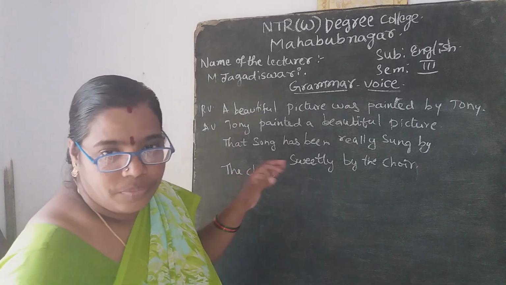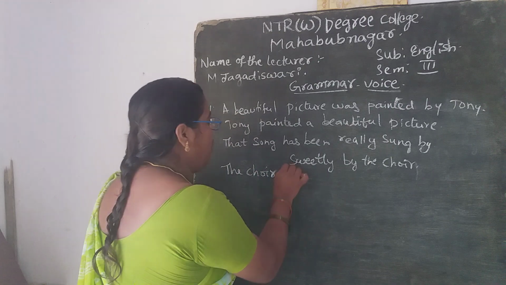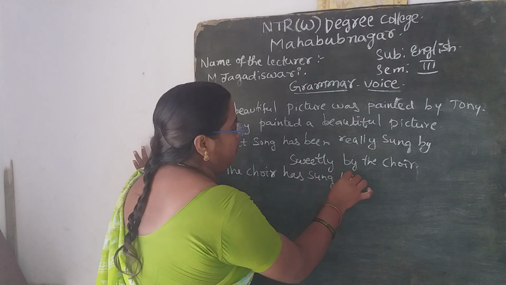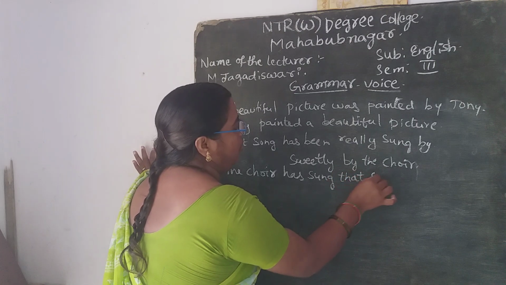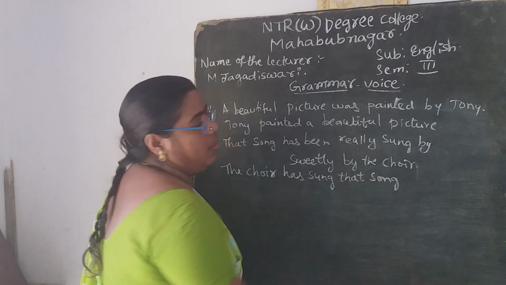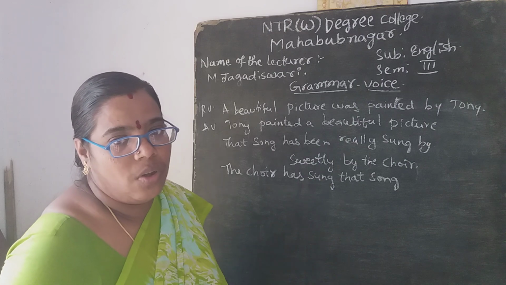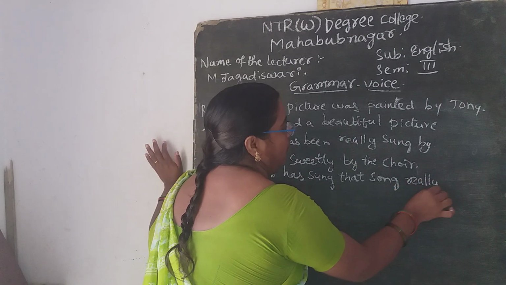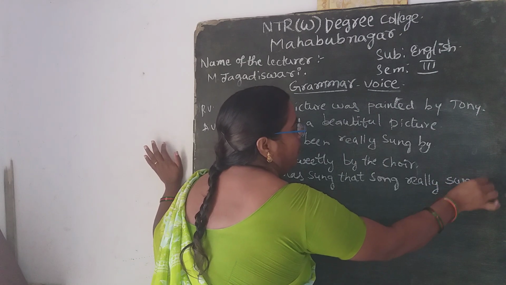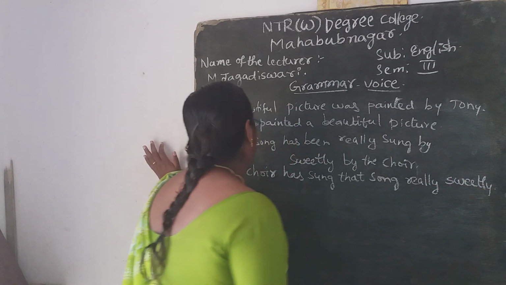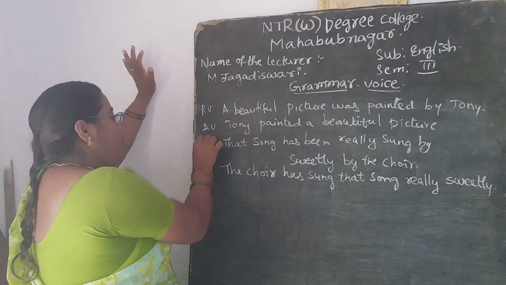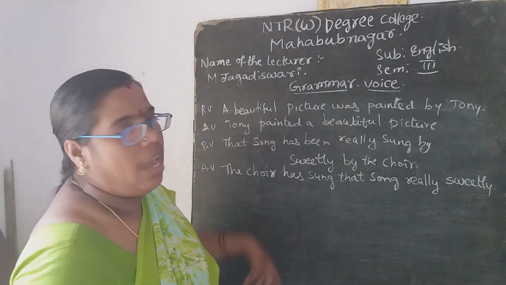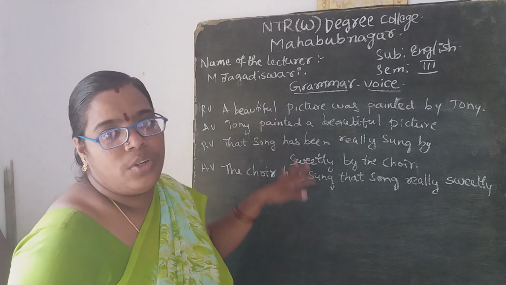For that one you can give the change as: the choir has sung that song, the choir has sung that song really sweetly. So this is also one of the exercises that can be changed by changing of the words there.